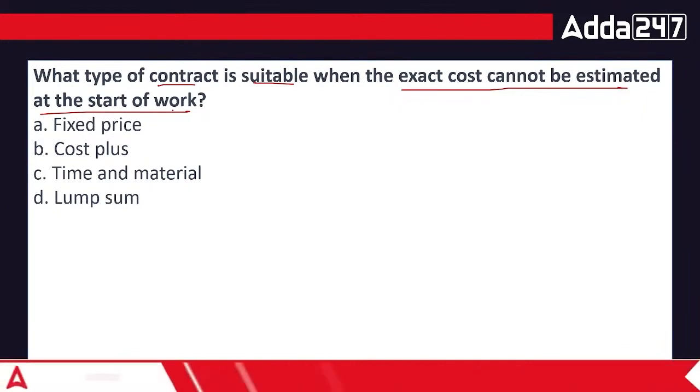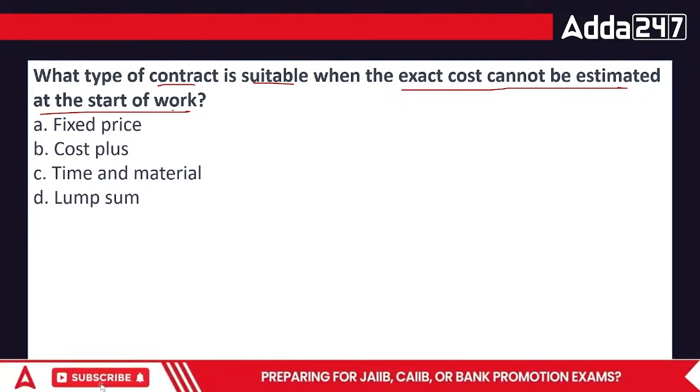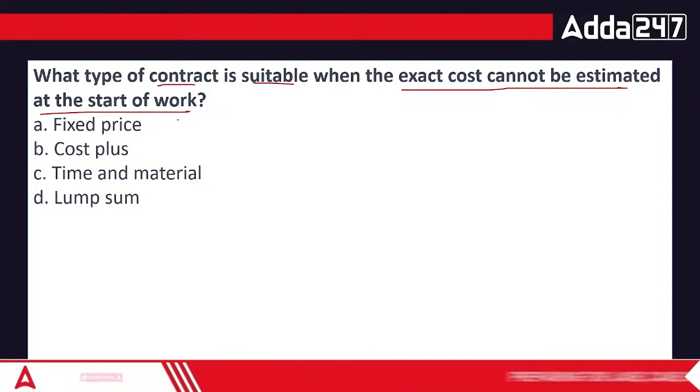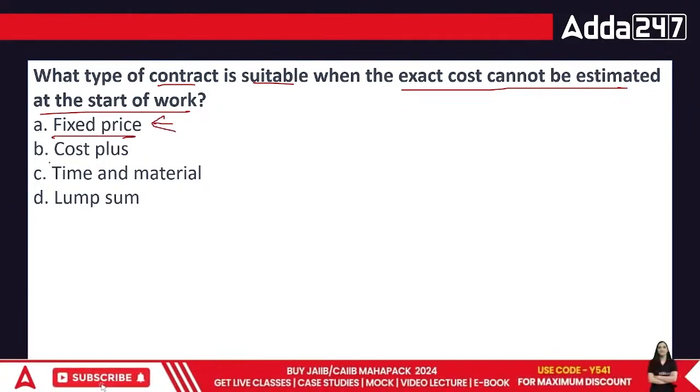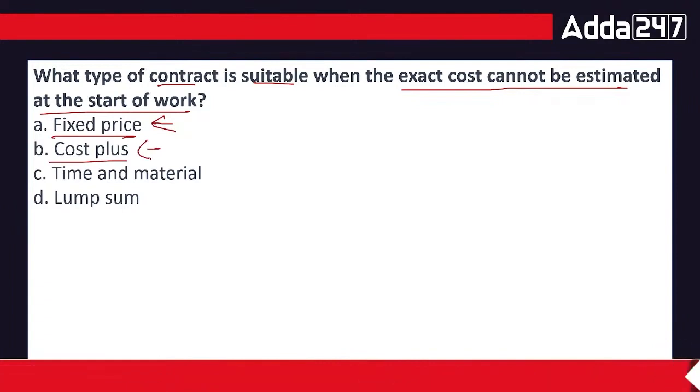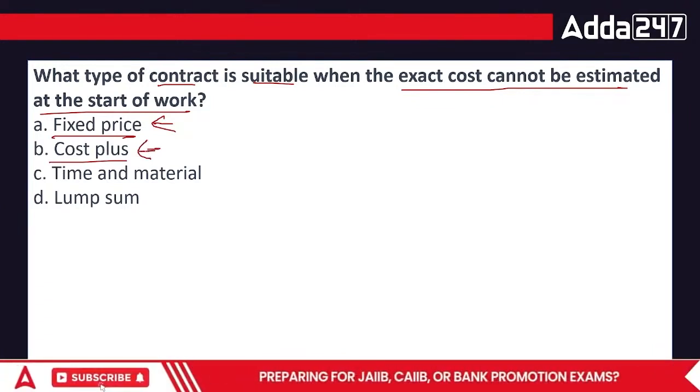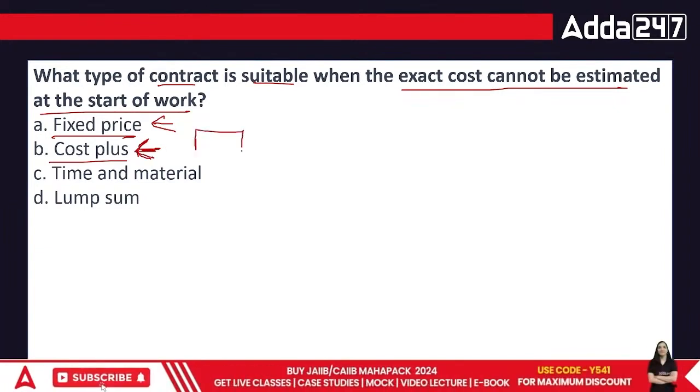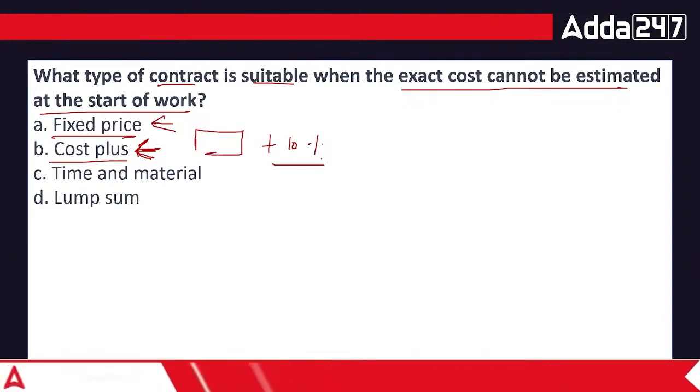So how do we deal with this? Fixed price. No. This fixed price is definitely going to cause me a major problem. This can cause losses. A cost plus contract can be helpful though, because in this case you will say whatever the cost would be, just add 10% to it or 20% to it. That would be the portion of my profit.